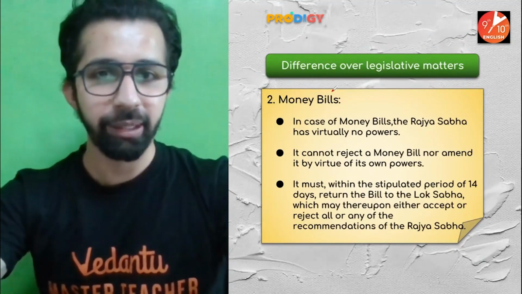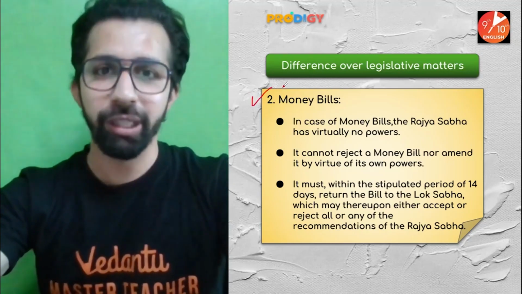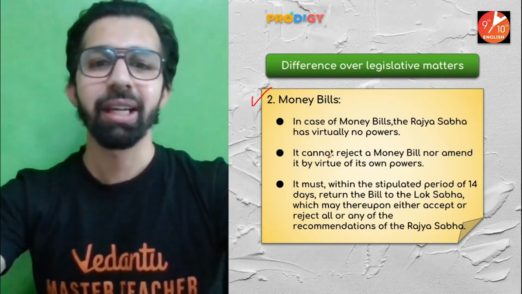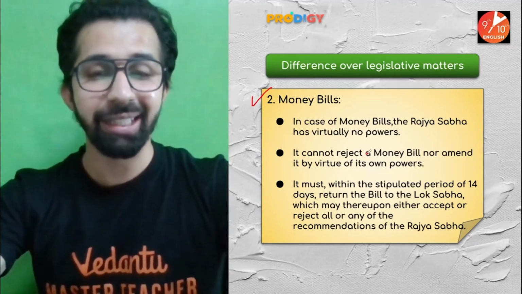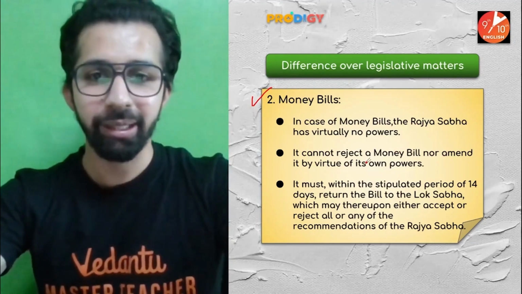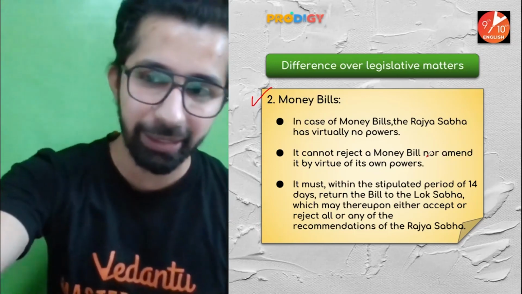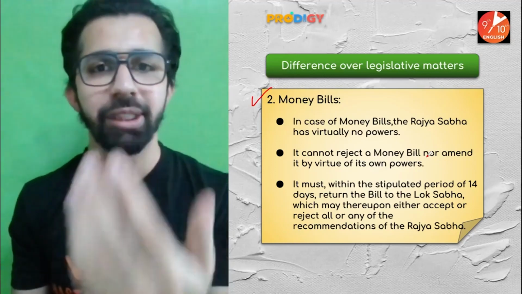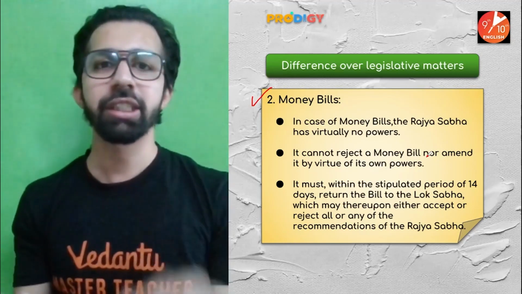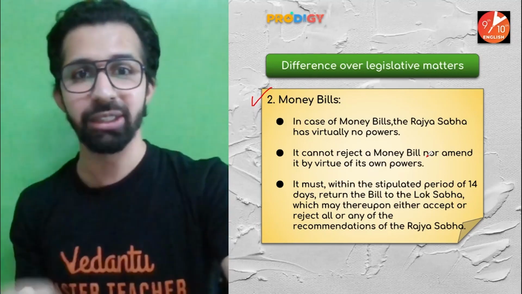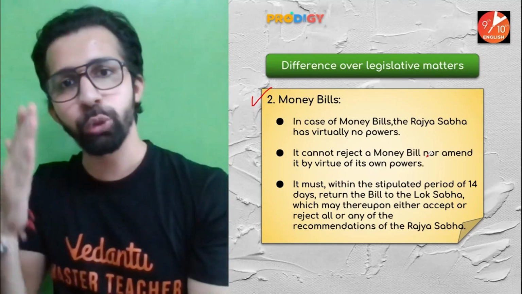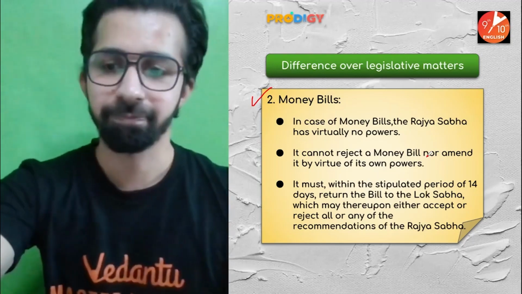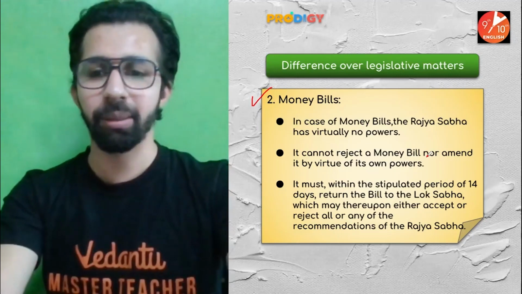Differences over legislative matters. Money bill. This is what we are already aware of. In case of a money bill, the Rajya Sabha has virtually no power. It cannot reject a money bill, nor amend it by virtue of its own power. In simple sense, guys, the money bill can be introduced in Lok Sabha. Rajya Sabha may suggest changes to the Lok Sabha, but Rajya Sabha cannot amend the bill. They can just suggest the changes. It's up to Lok Sabha to accept or reject those changes. Simple as that. Already discussed previously in this session.